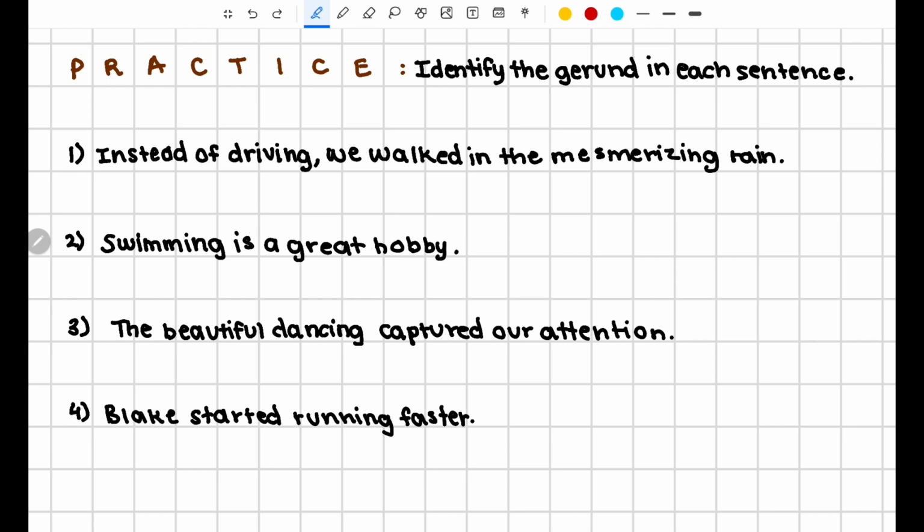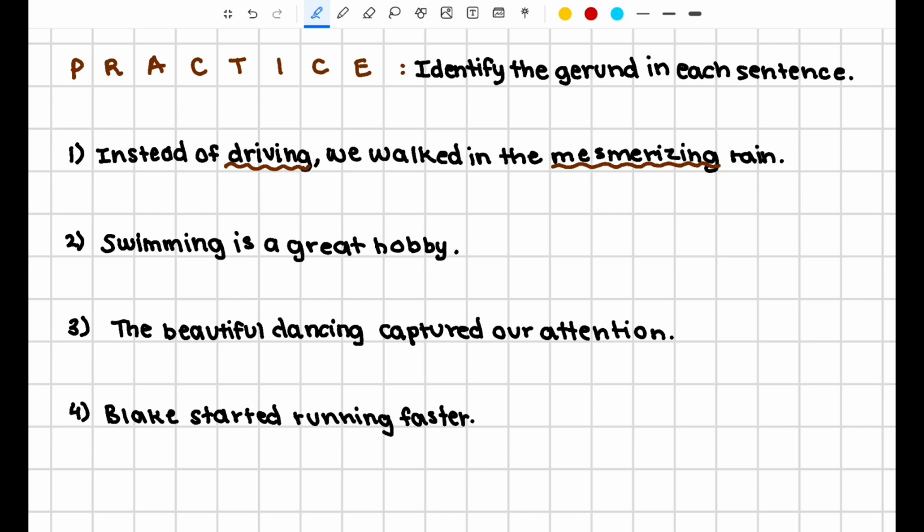Alright, let's go over the answers. Number 1. Instead of driving, we walked in the mesmerizing rain. So, in this sentence, we can identify two ing verb forms. We have driving and we have mesmerizing. So, either they're both gerunds or neither of them are gerunds. The important thing is that we look at the context of the sentence and how it's being used rather than just looking at it and saying, oh, they're both ing, they're both gerunds.